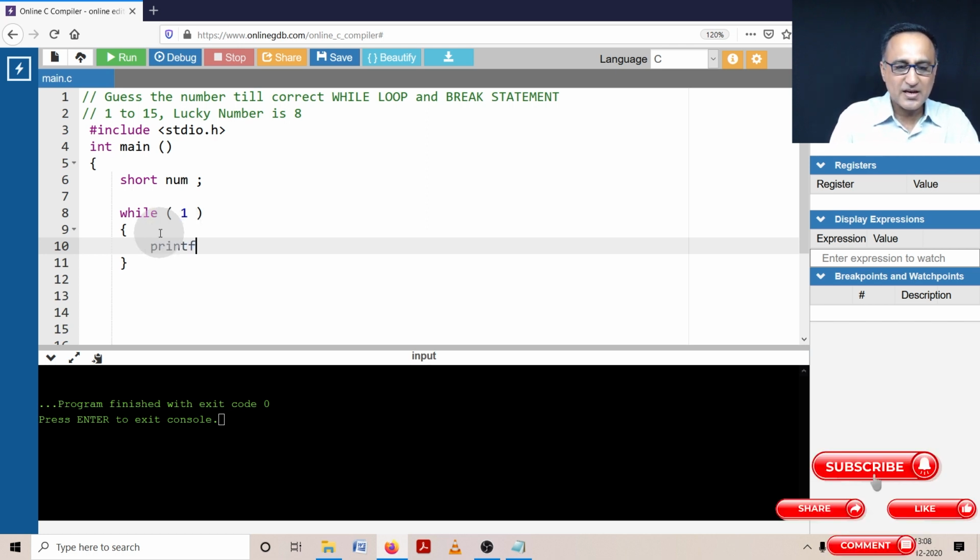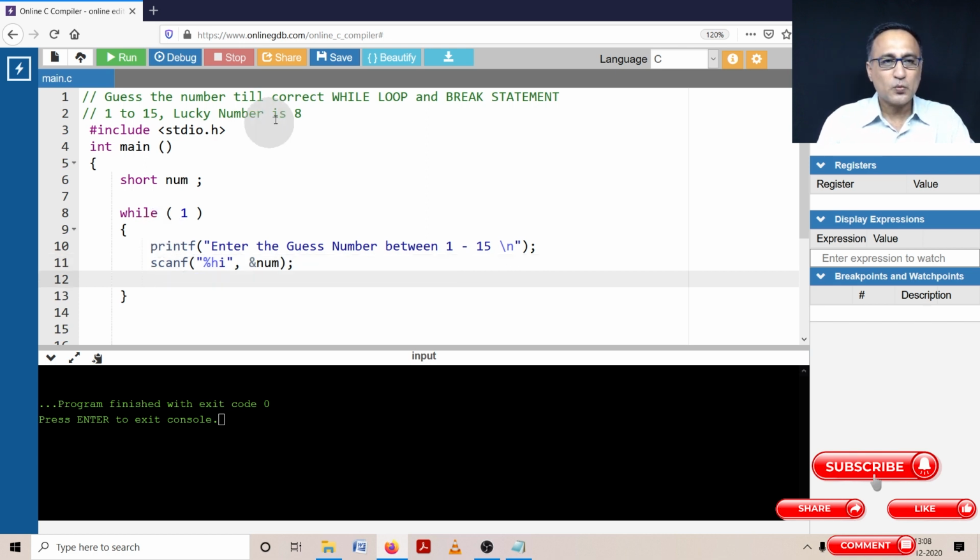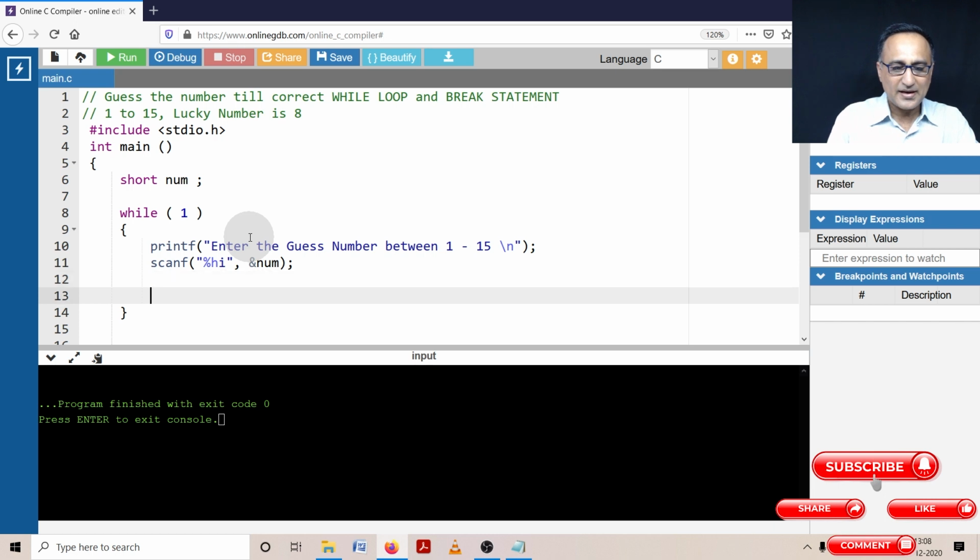So what I'm going to do here is ask the user to enter the guess number between 1 to 15. And here, using scanf, I am trying to read the guess number. So the guess number is going to be the address of number. Now once I read the number, I need to check whether the lucky number or the guess number happens to be 8. So now if the number happens to be 8, then what I'm going to do here is